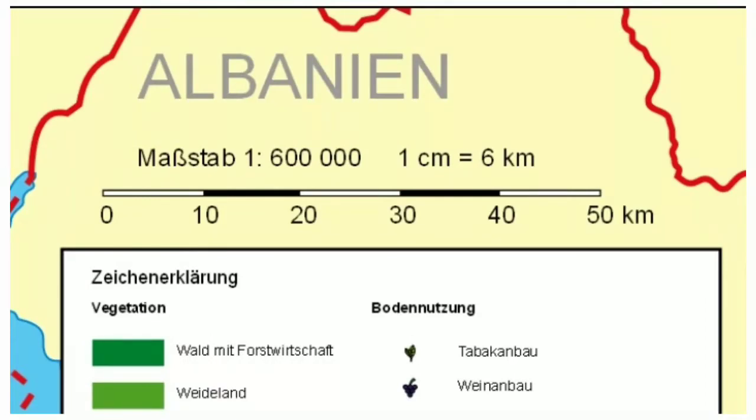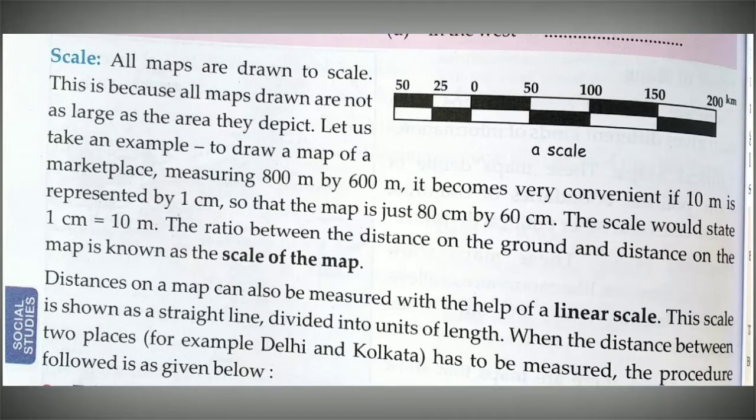After direction, the second is scale. All maps are drawn to scale, because the maps drawn are not as large as the area they show. The ratio between the distance on the ground and the distance on the map is known as the scale of the map. Linear scales are also used to measure the distance on a map. This scale is shown as a straight line divided into units of length.